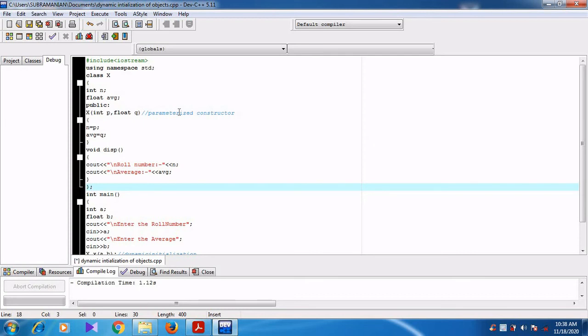One is the parameterized constructor X. Then another member function display, an ordinary member function, displays the roll number and average. Then the class is terminated. So int main.